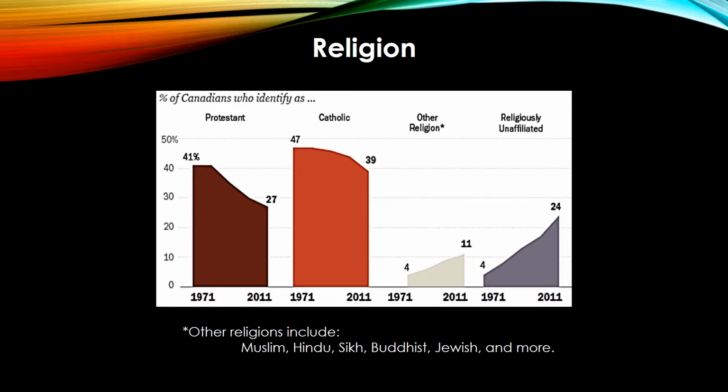As of 2011, there was 24% of the population that was religiously unaffiliated. An interesting fact related to that is that I found a recent study that showed in 2015 the second highest religious affiliation in Canada was actually the number of people who had no religious affiliation.